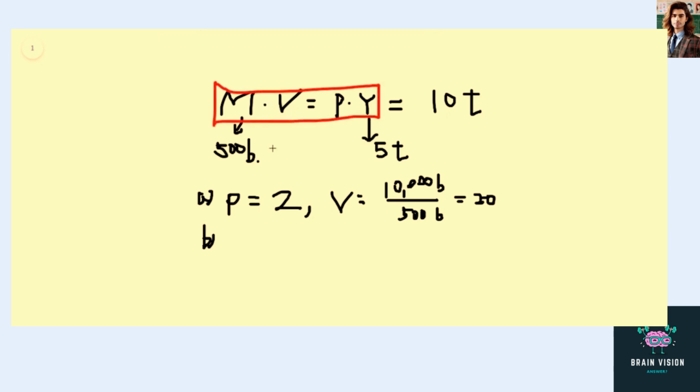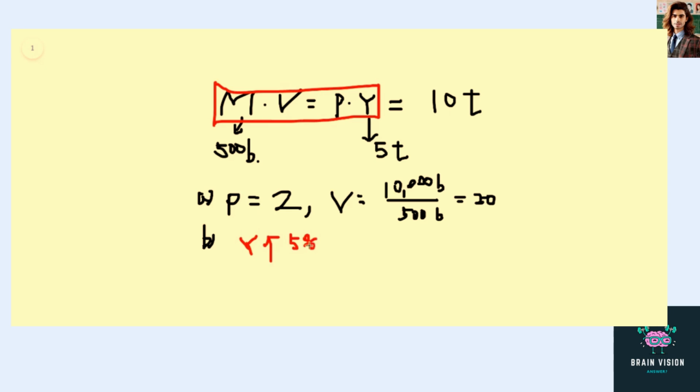Y now increases by 5% each year. So we have an increase in Y here by 5%.